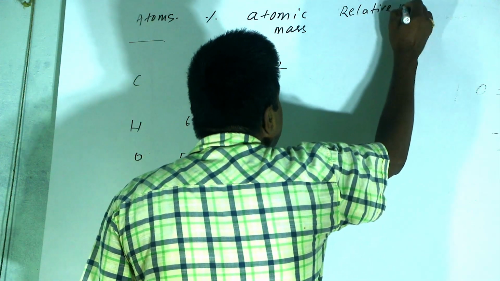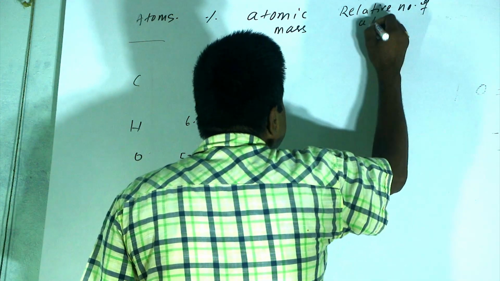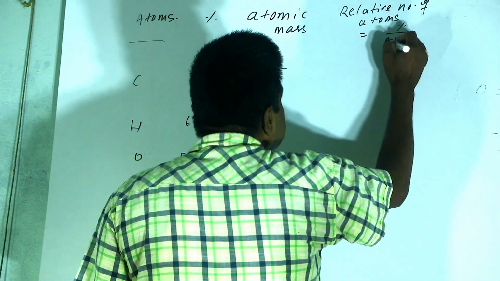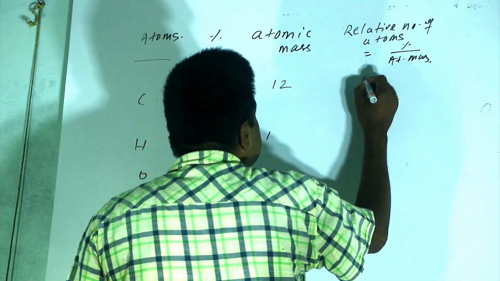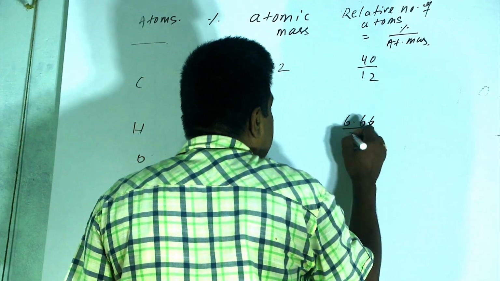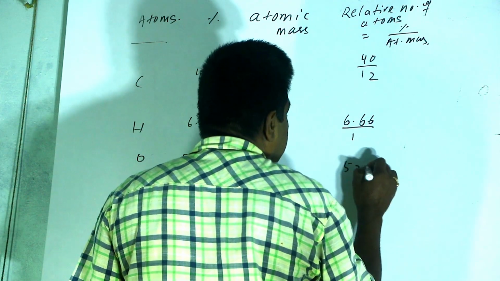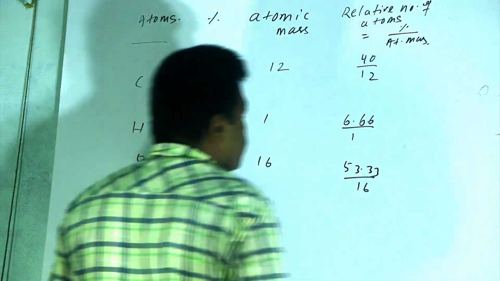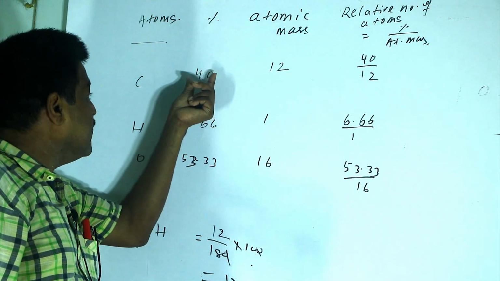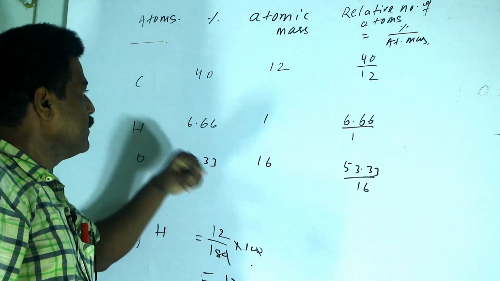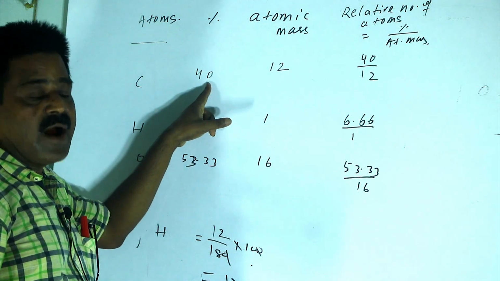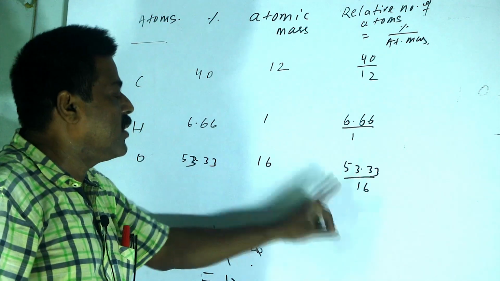The relative number of atoms is equal to percentage divided by atomic mass. Here it is 40 by 12, 6.66 by 1, and 53.33 by 16. This is the relative number of atoms. It means, if the percentage is correct, how many atoms are present in 40 mass? One atom has mass 12, so in 40% how many atoms will there be.